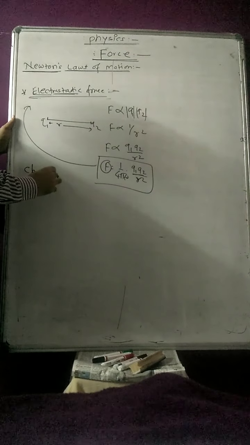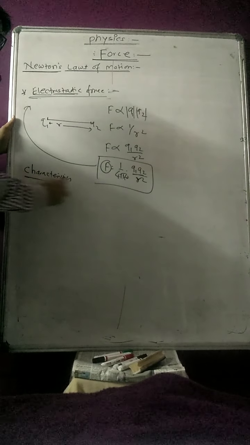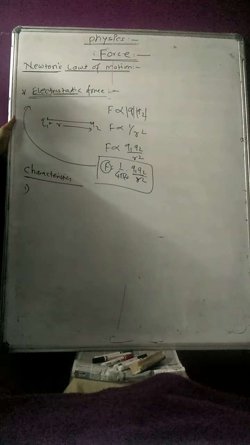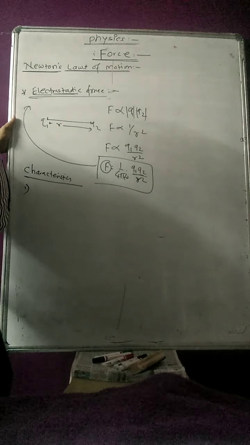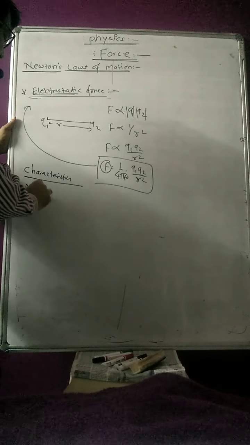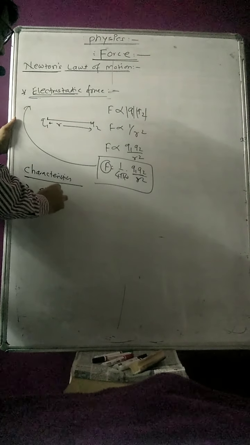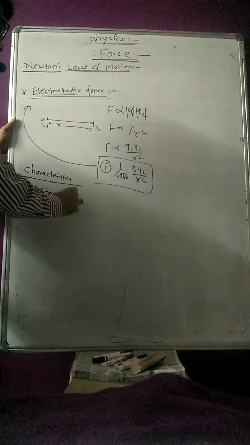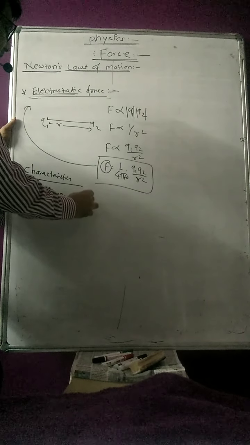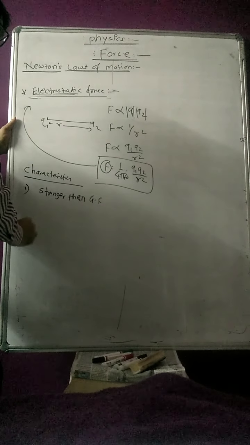So what are the characteristics of that force? First of all, this force is stronger than the gravitational force. By how much?